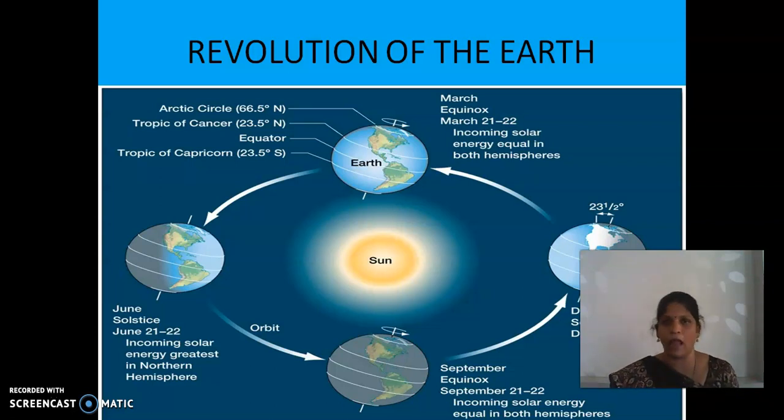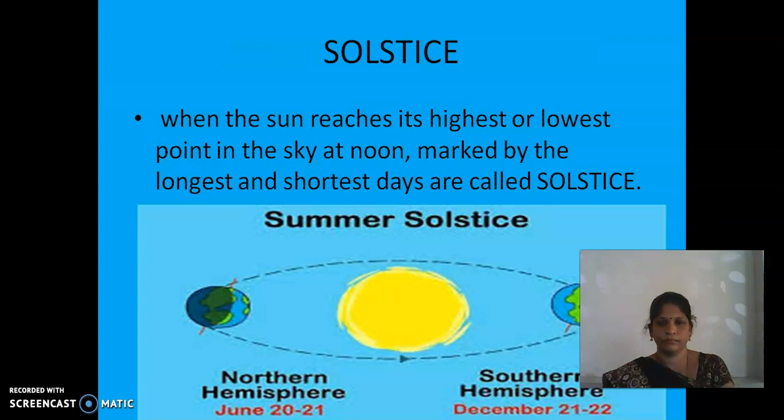First we can take the longest day in the northern hemisphere. You see here. Why am I taking the northern hemisphere longest day? Because we in India are in the northern hemisphere.